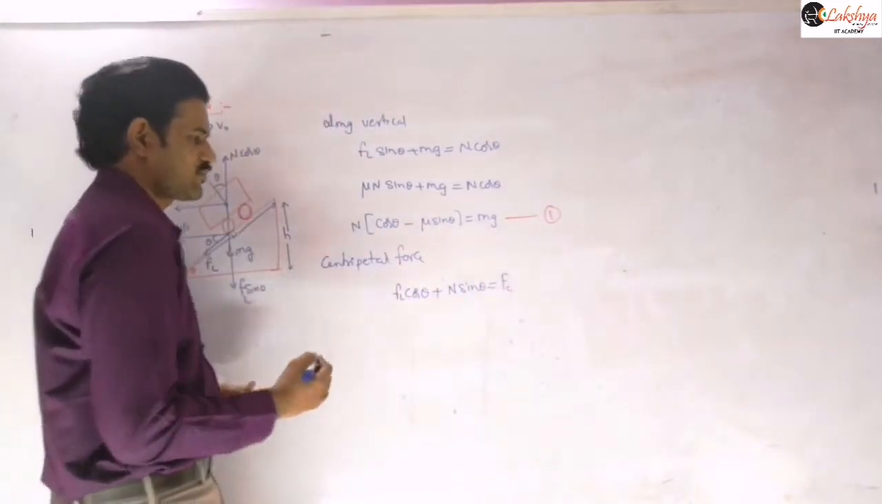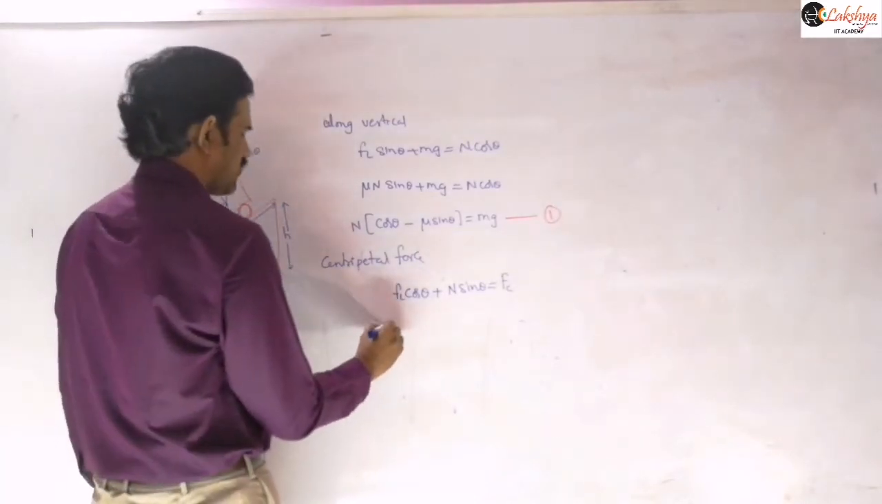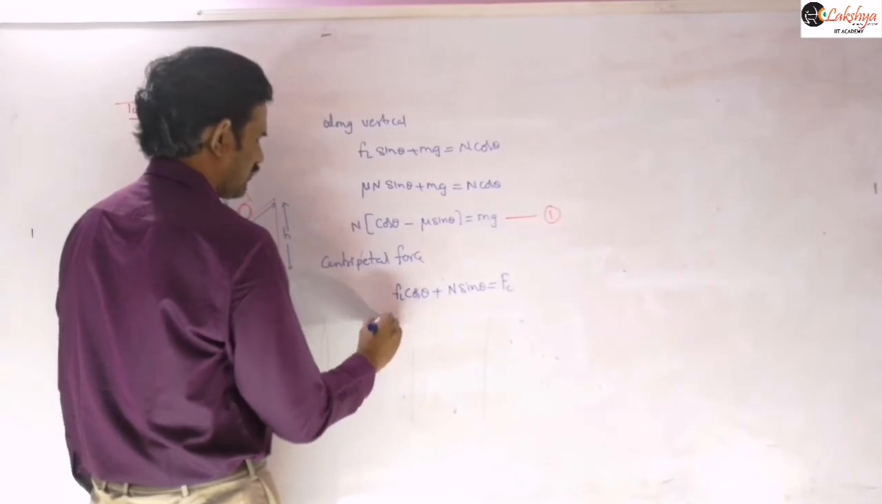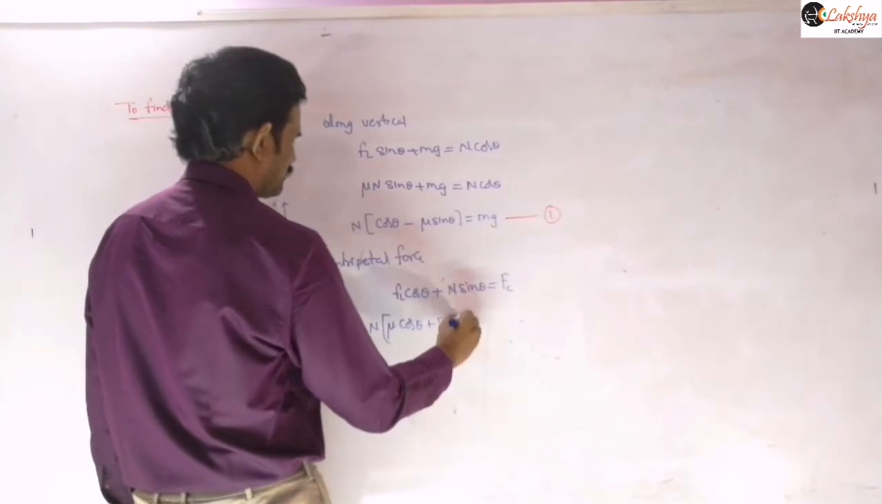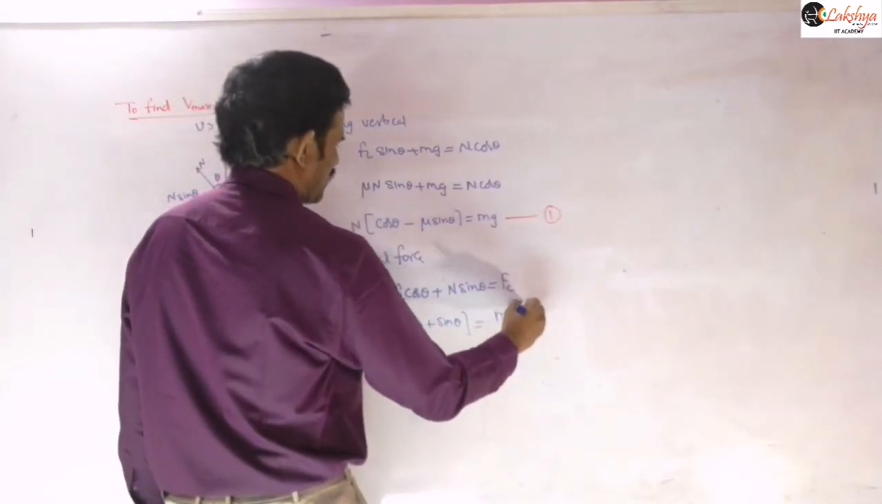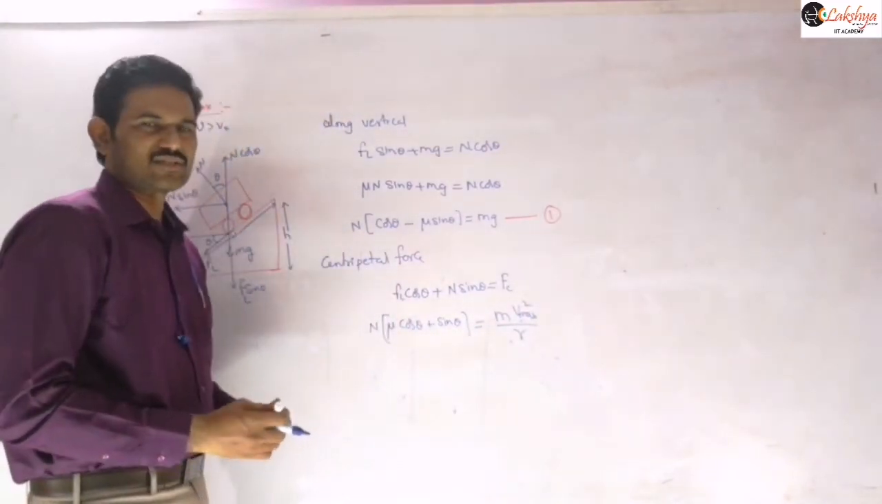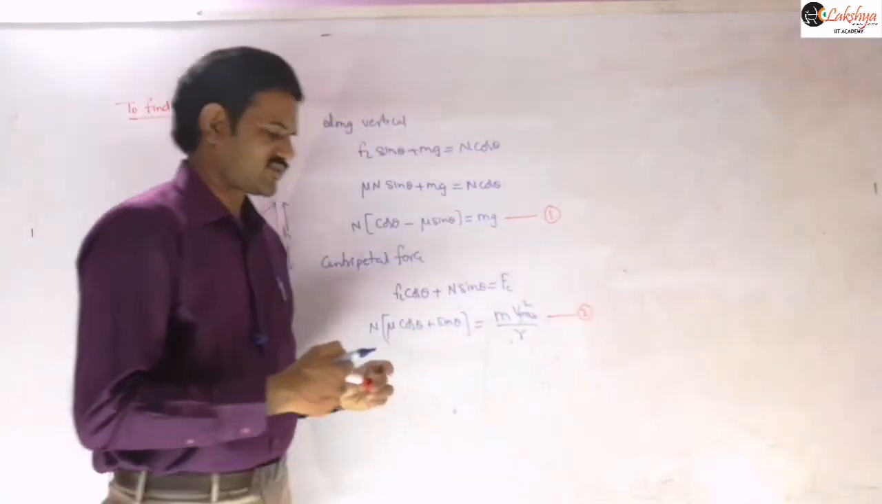Now we can substitute that expression. Again, FL I am writing as mu N. So I am taking N common: N times (mu cos theta plus sin theta) is equal to m v maximum square by r, right? Because we are taking that the vehicle is traveling with the maximum velocity here. Let us take this as equation 2.